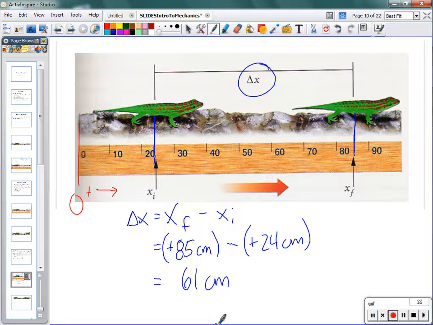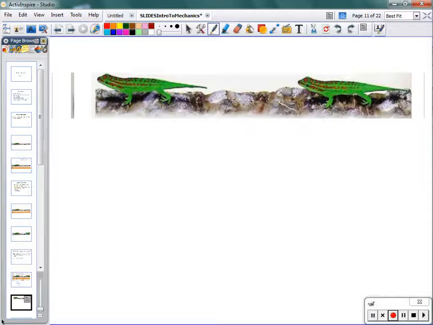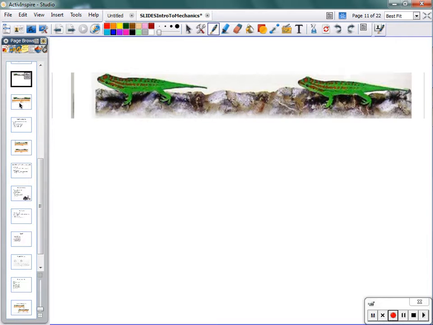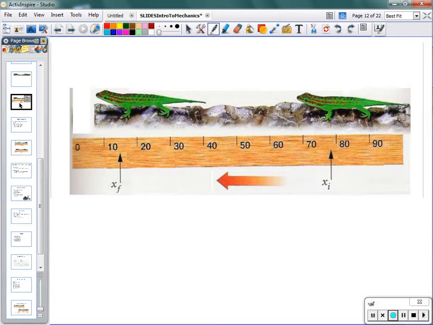And that's great. But we're looking at the lizard a little bit later on, and we see this happen. Lizard moves. We want to describe his motion. And so again, we can use displacement. So throw some context on there. Here's my reference point. I said this direction is the positive direction.